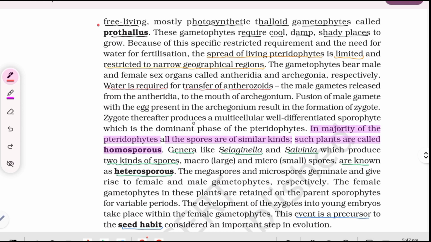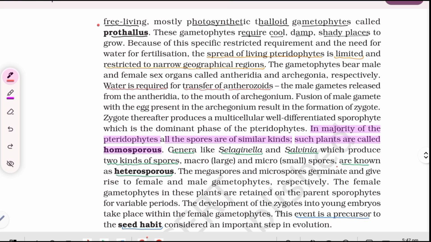Zygote thereafter produces a multicellular well-differentiated sporophyte, which is the dominant phase of the pteridophytes. In the majority of the pteridophytes, all the spores are of similar kinds. Such plants are called homosporous. Genera like Selaginella and Salvinia, which produce two kinds of spores, macro meaning large and micro meaning small spores, are